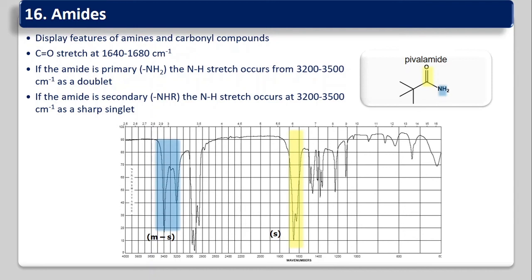If the amide is secondary, then the NH stretch is only a sharp singlet, at the same place, 3200 to 3500 cm⁻¹. If primary, it will give you a W-shaped doublet between 3200 and 3500 cm⁻¹. If this peak is there, doublet or singlet, and the carbonyl frequency is less than 1700, around 1640 to 1680, then you conclude that your compound contains an amide functional group.